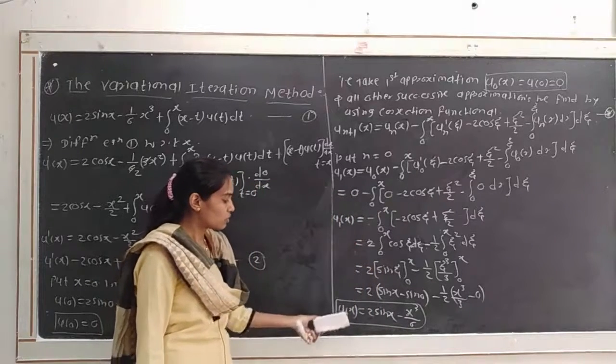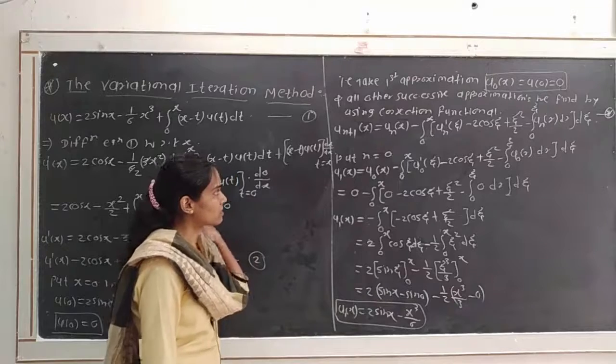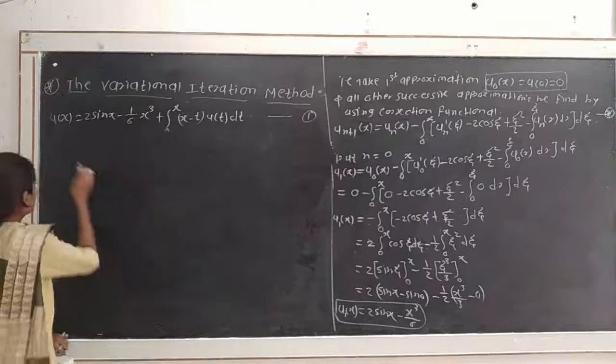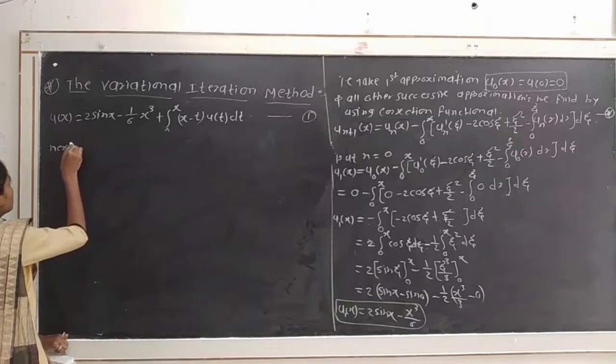Again we put n is equal to 1 to find the next successive approximation.